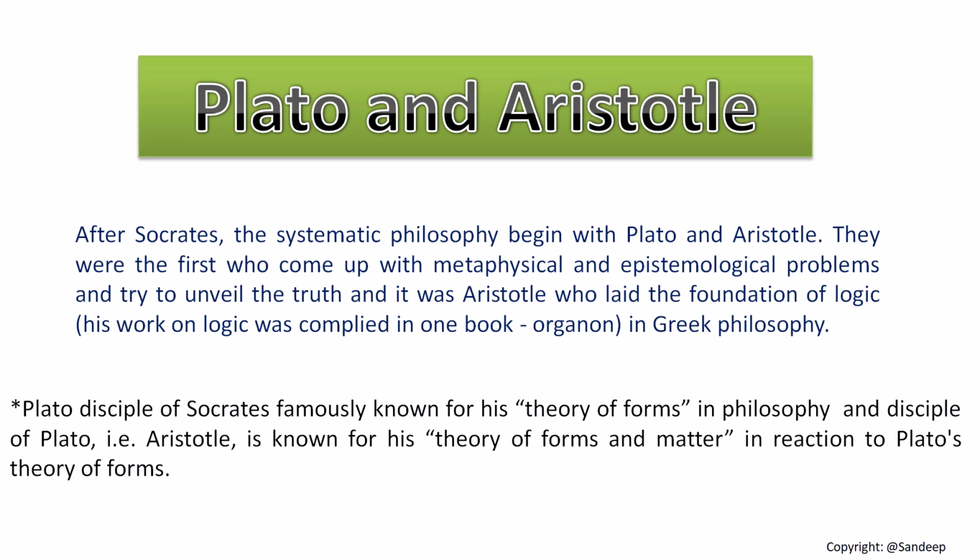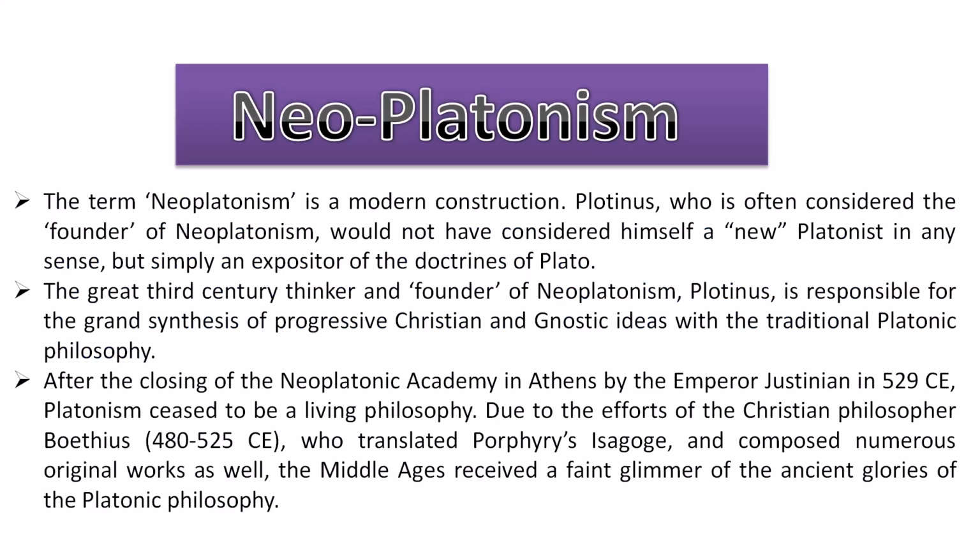Plato was a student of Socrates and Aristotle was a student of Plato. Aristotle criticized the theory of his own master, that is the theory of forms, and proposed the theory of form and matter. After Plato and Aristotle, ancient philosophy started declining, and the last stage of ancient philosophy is Neoplatonism. This theory was proposed by Plotinus. He was a Christian philosopher, but he was greatly inspired by Platonic ideas. So he merged Platonic ideas with Christianity. With the end of Neoplatonism, philosophy went dormant for a certain period of time, and ancient philosophy declined here.